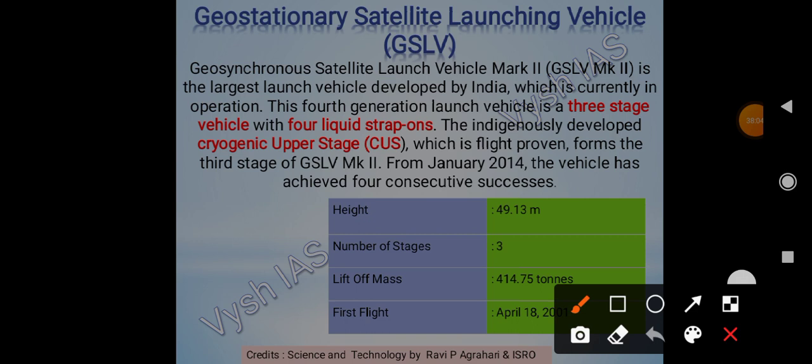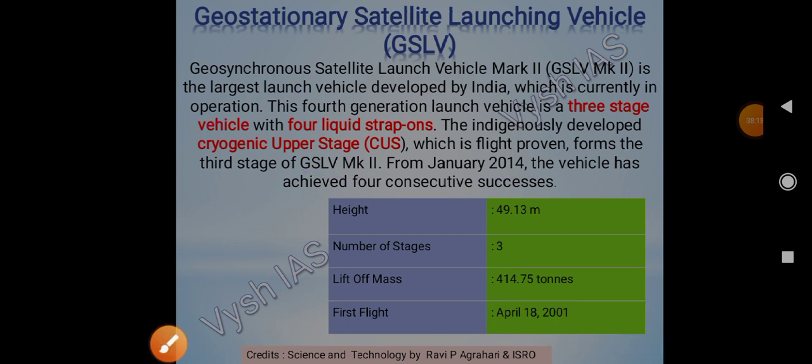And then an indigenously developed cryogenic upper stage, which is flight proven, forms the third stage of GSLV Mark II. From January 2014, the vehicle has achieved 4 consecutive successes. We'll see now.